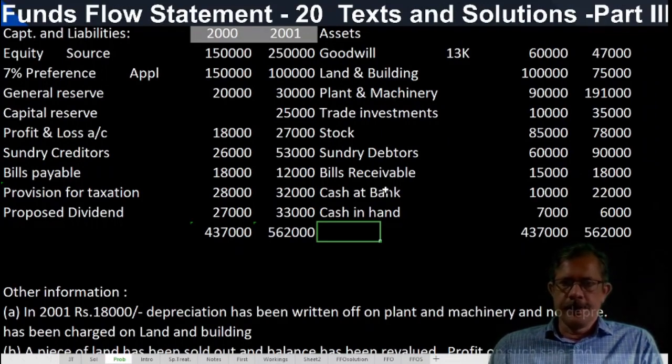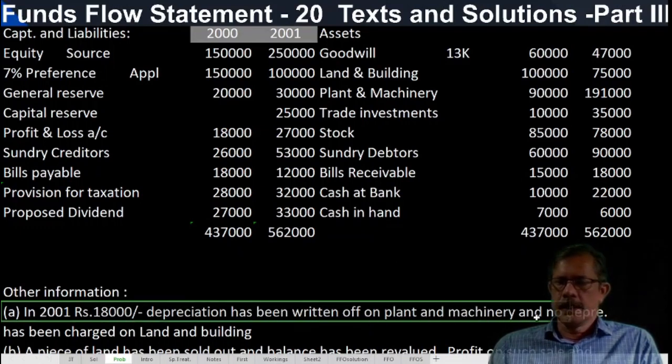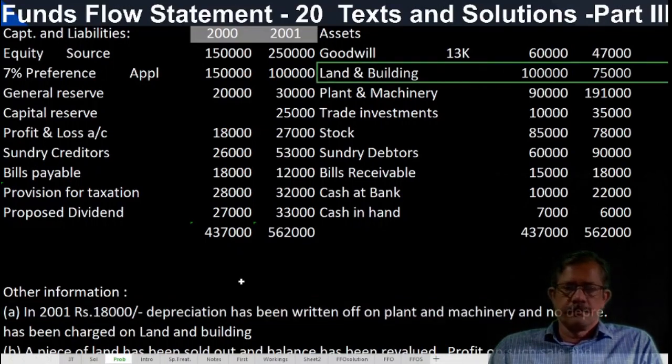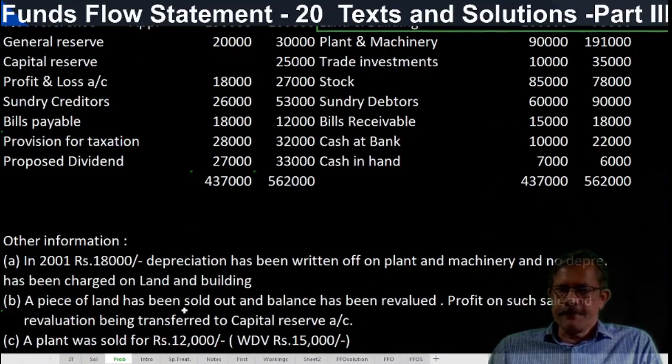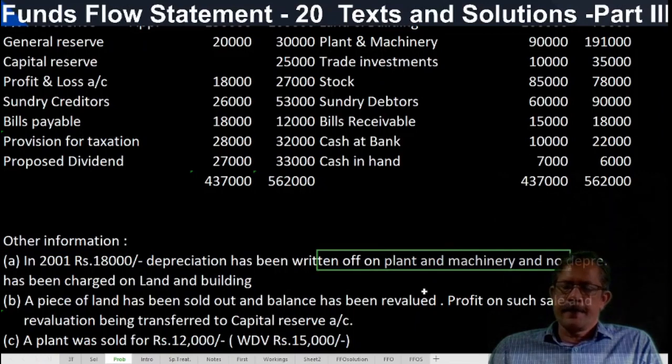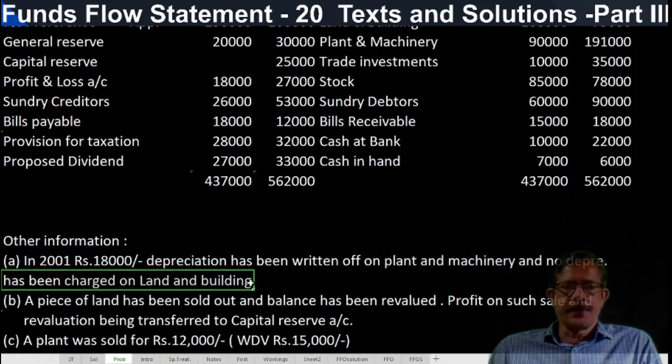So now we need to prepare the necessary ledger accounts, fixed asset account, share capital account, etc. We need to prepare the land and buildings account. What is the additional information given? In 2001, 18,000 depreciation has been written off on plant and machinery, and no depreciation has been charged on land and buildings.